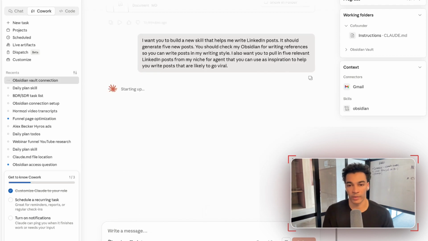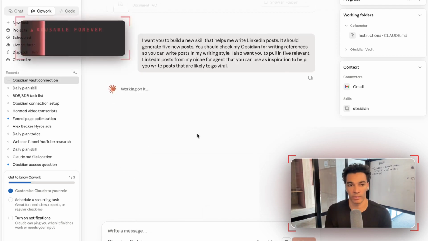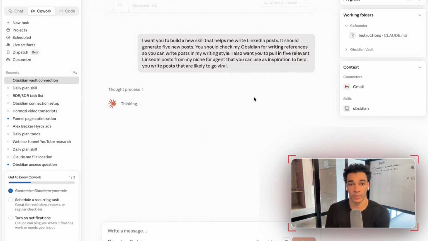All right, so I'll send that in, and what that is going to do is it's going to help you configure a new skill that can be used on a repetitive basis, and that'll be saved in your workspace. So every time you want to write a new LinkedIn post, you just type a message, hey, I want to write 5 new LinkedIn posts, and then it'll access that skill, all the instructions that you've already provided it, and it's going to write good LinkedIn posts every time.